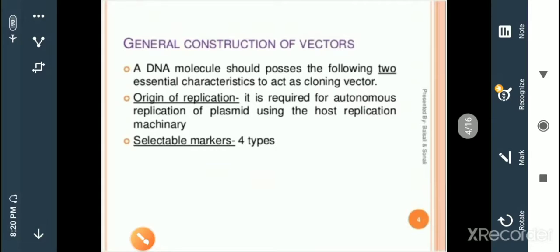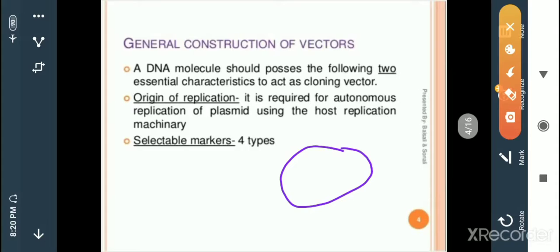Then, the general construction of a vector. After the features, this is the general construction: how an ideal or imaginary vector looks, and what sites have to be present in that vector. A DNA molecule should possess the following two essential characteristics to act as a cloning vector.